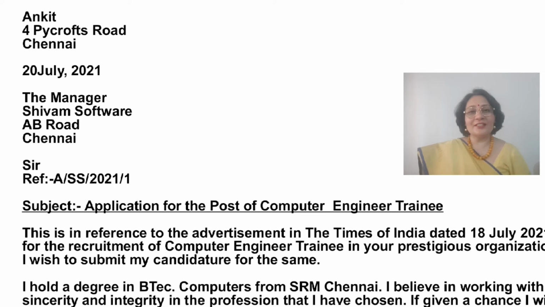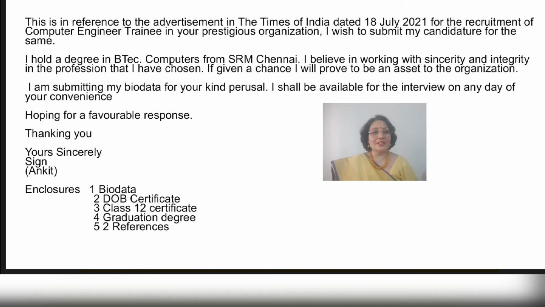Now the next is the content of the letter. We begin covering letter with introduction. This is in reference to the advertisement in the Times of India dated 18th July 2021 for the recruitment of computer engineer trainee in your prestigious organization. I wish to submit my candidature for the same. In the second paragraph, we mention our qualification, our strong points.